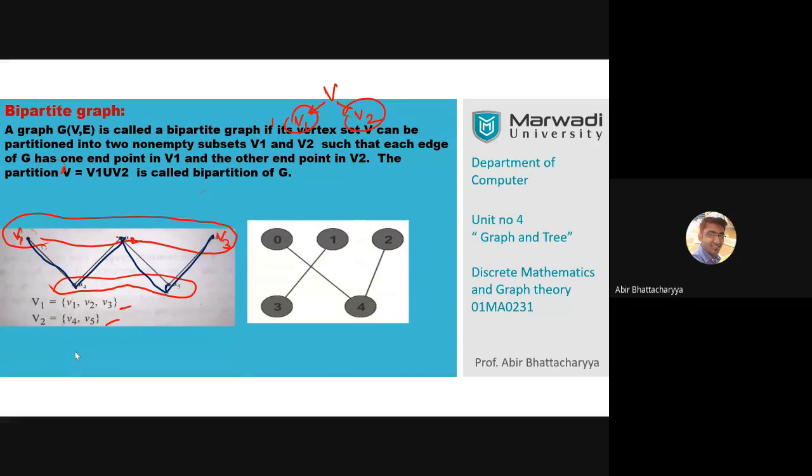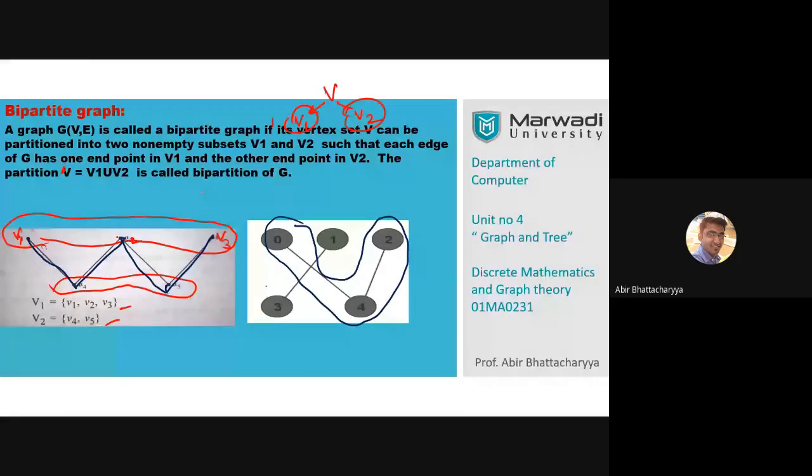Yes, Nahum, 0, 1, 2, 3, 4. Theodros says something different: 0, 4, 2 and 1, 3.